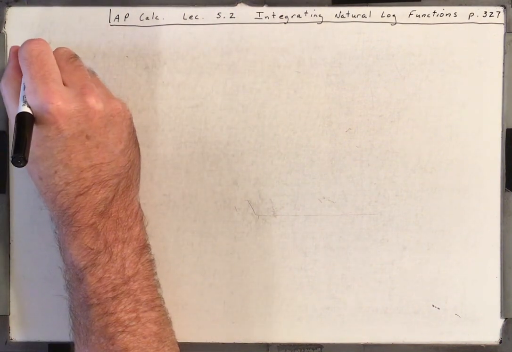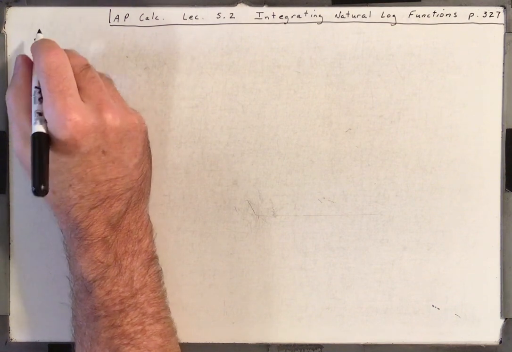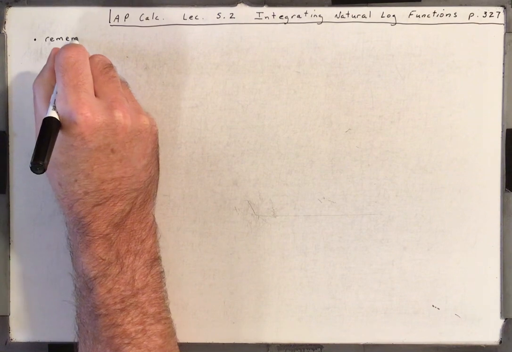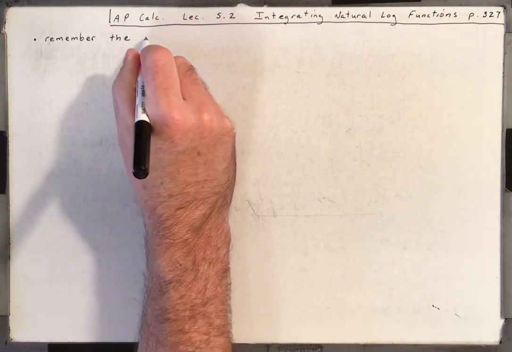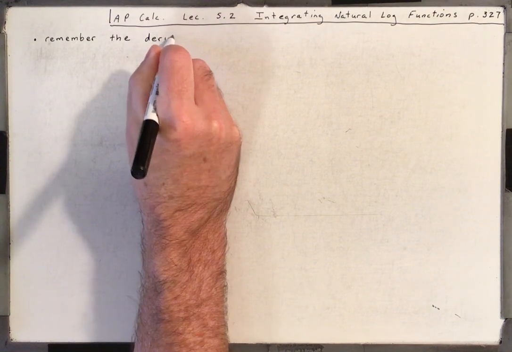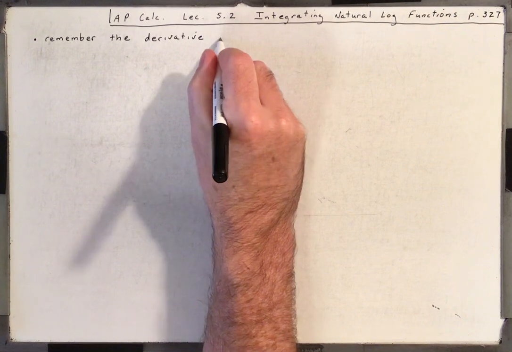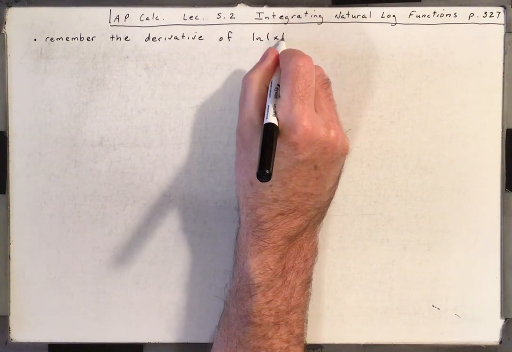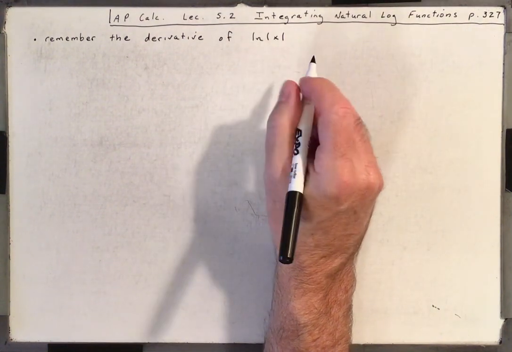So let's start out with something that you learned in 5.1, and just remember the derivative of the natural log of the absolute value of x. Remember, it has to be absolute value. Can't take the natural log of a negative.